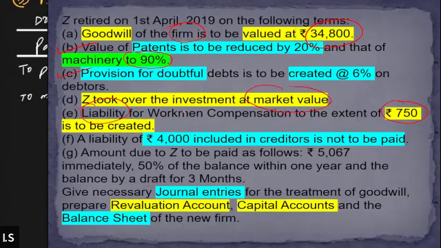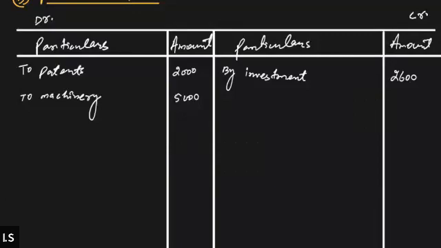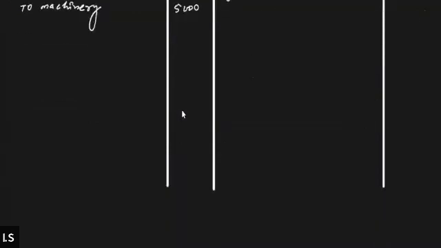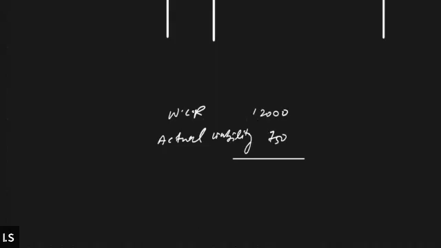Now the question arises, we have made an excess reserve. What are we going to do with the excess amount of reserve? We have made a workman compensation reserve of rupees 12,000, but the actual liability arises at only 750. That means there will be remaining workman compensation.